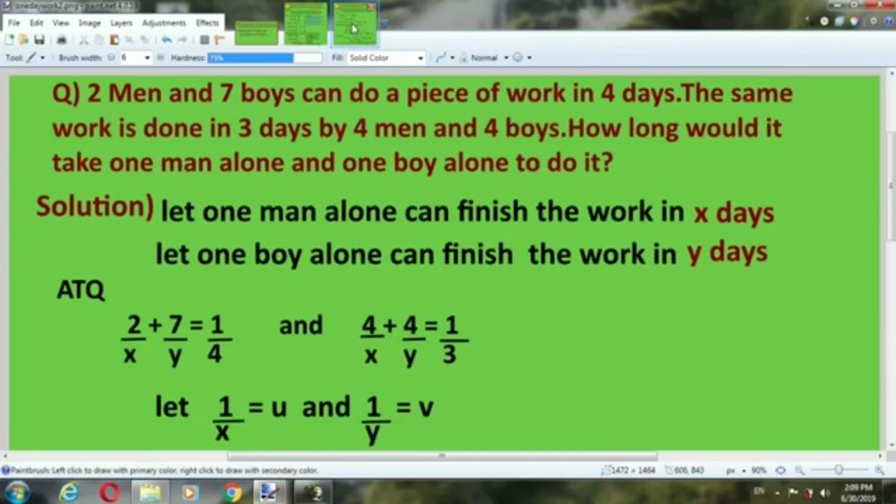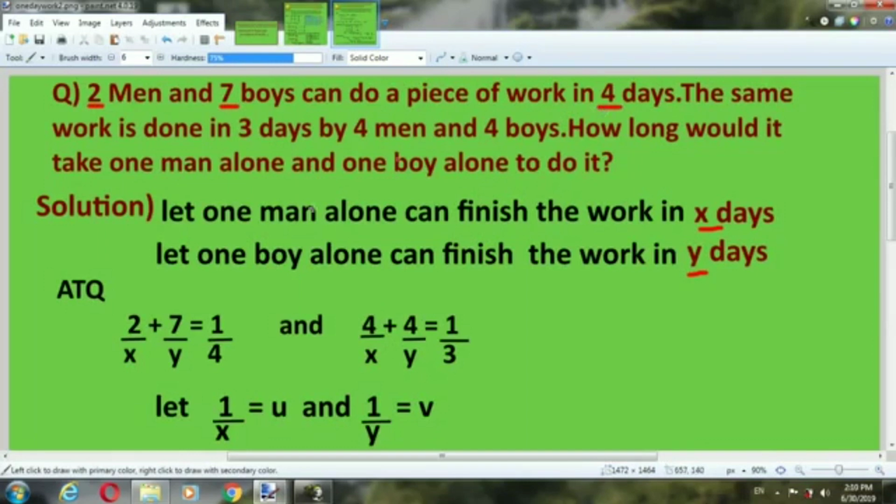2 men and 7 boys can do a piece of work in 4 days. The same work is done in 3 days by 4 men and 4 boys. How long would it take one man alone and one boy alone to do it? We will suppose that one man alone can finish the work in x days and one boy alone can finish the work in y days.